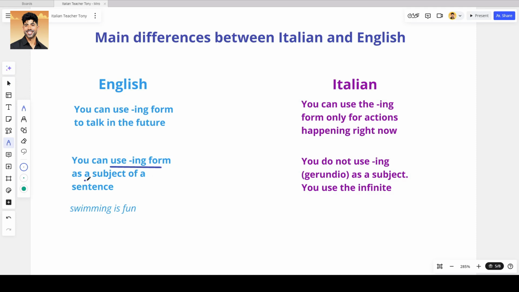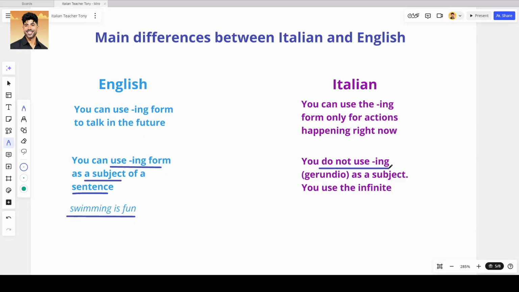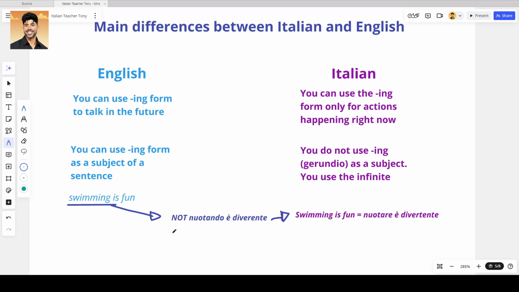Another main difference is that in English you can use the ing form as a subject of a sentence. For example, swimming is fun. In Italian, when we build such a sentence, we do not use the ing form, or also called gerundio. We use the infinite form. Swimming is fun is not going to be nuotando è divertente. In Italian, it's going to be nuotare è divertente.